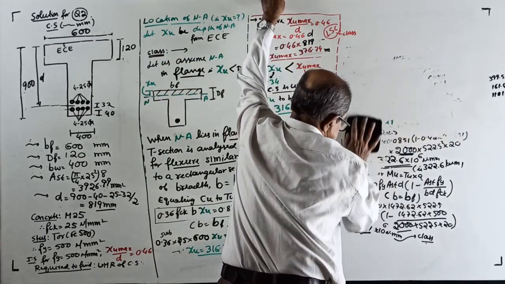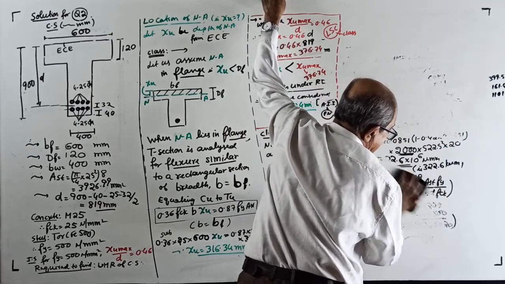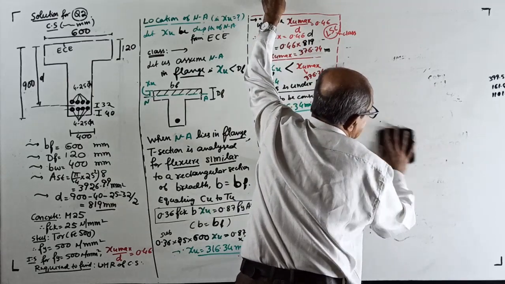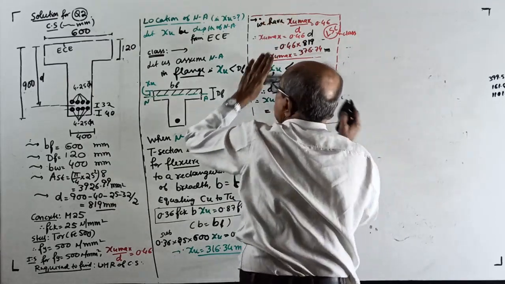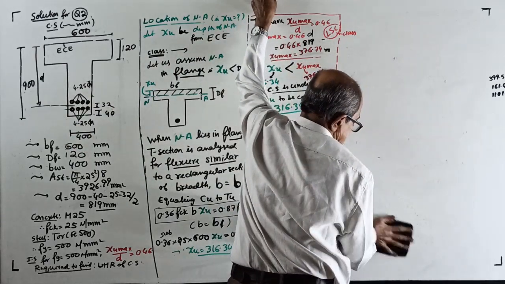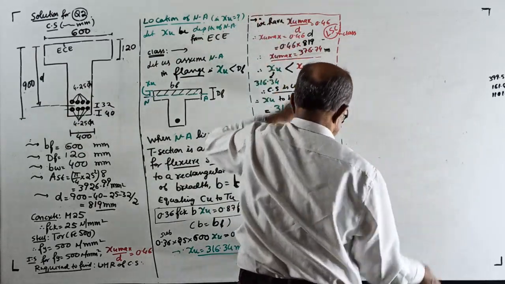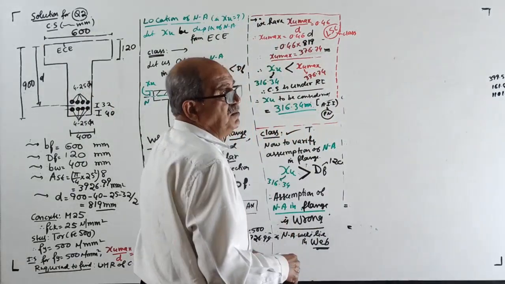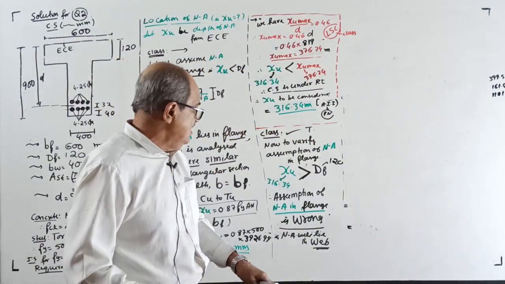Okay, start. Now, the little space problem is there. I have to manage in the available space because I do not want to cancel this one. It is required for the next question also. I will write in front of you. So, we assumed neutral axis in the flange. It is wrong. It is in the web.